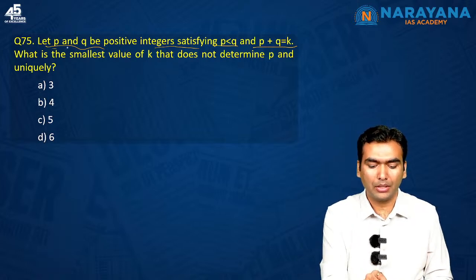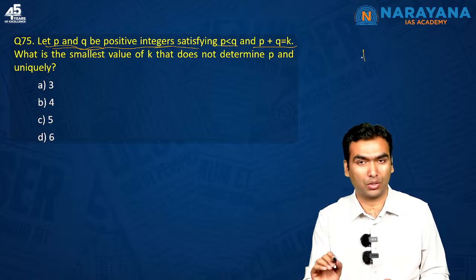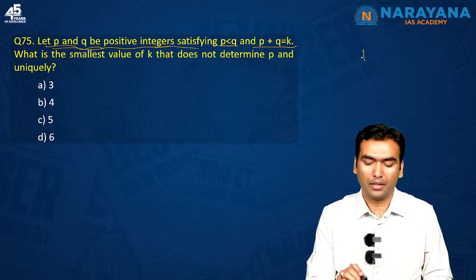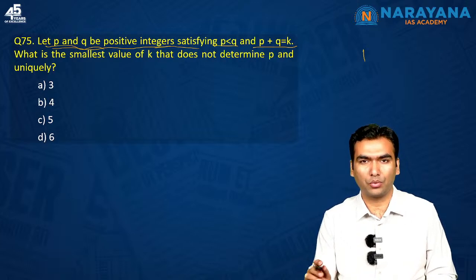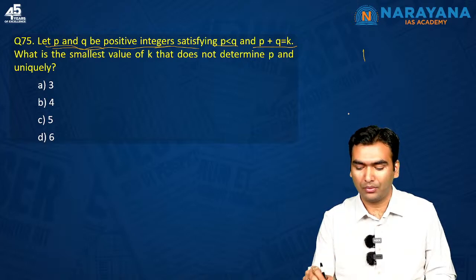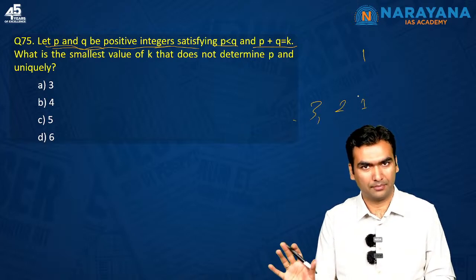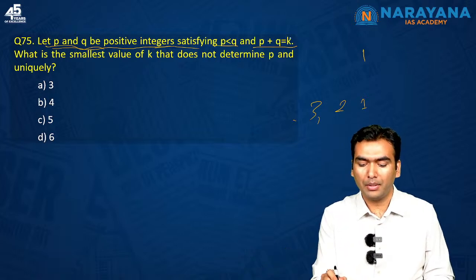First, P and Q are positive integers, so the value is going to start from 1, not 0. And P is less than Q, so P is not even equal to Q. So if Q is 1, P can be 2, 3, 4, but not 1. Now P plus Q is equal to K.